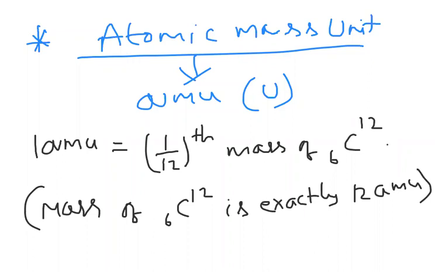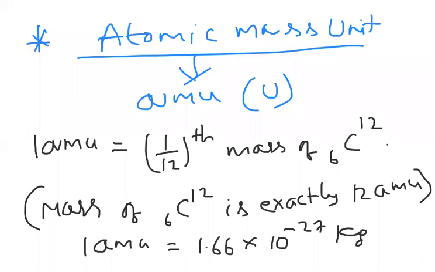So AMU is atomic mass unit. Further, what is the 1 AMU value? We can write 1 AMU is equal to 1.66 into 10 to the power of minus 27 kg.